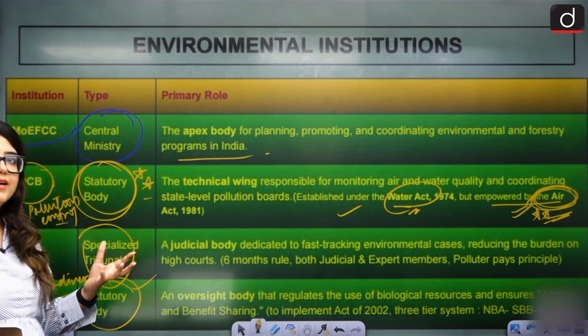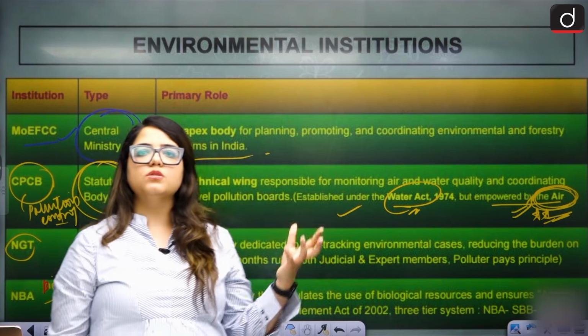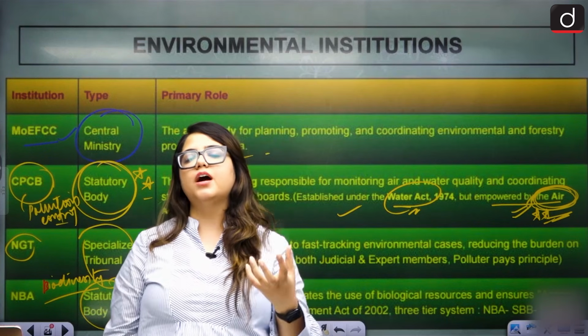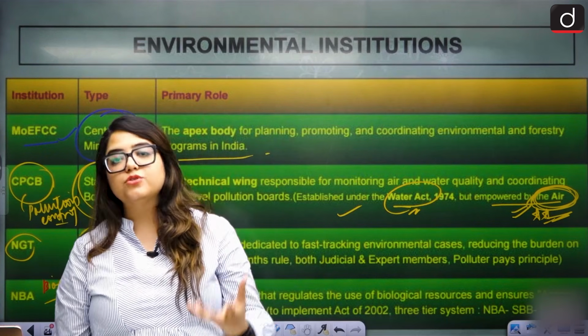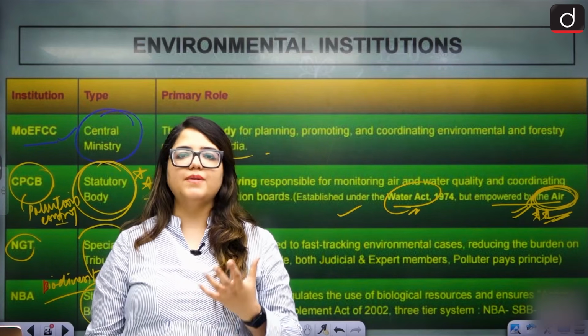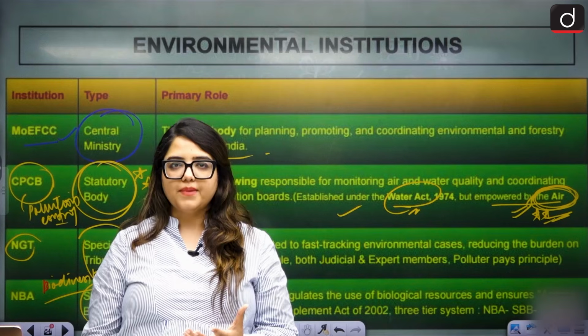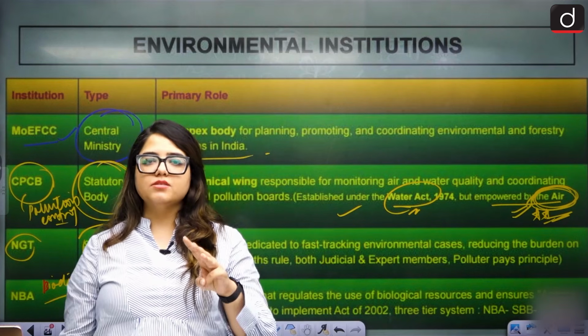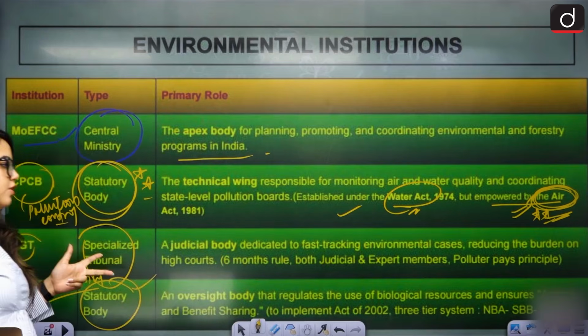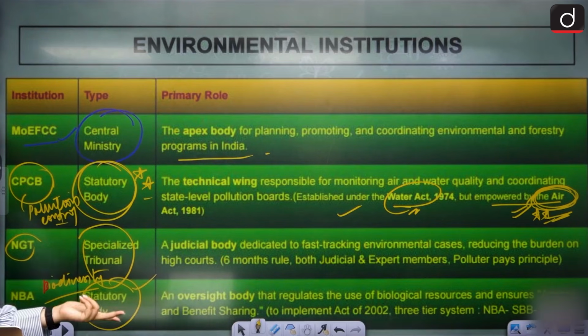Who should get access to what kind of resources, how we leave some resources for forest dwelling communities, how we utilize them, how much we will get, the sharing, everything is decided by the National Biodiversity Authority. They also have 3 stages, national, state and local, a 3-tier system, to implement the Biodiversity Act.